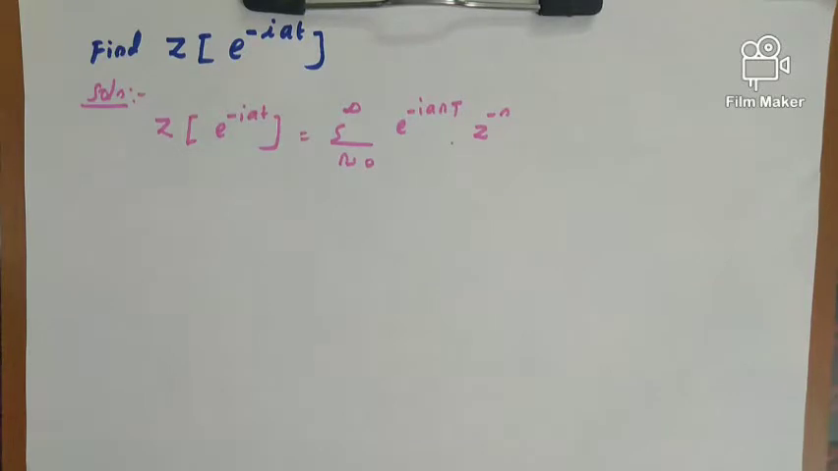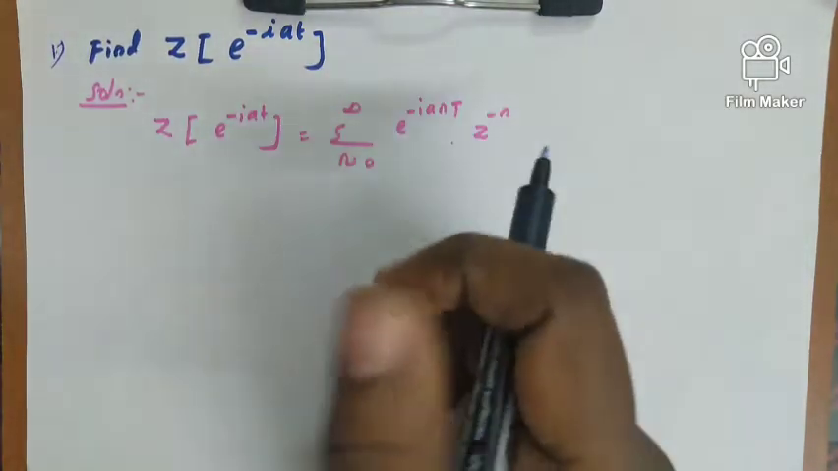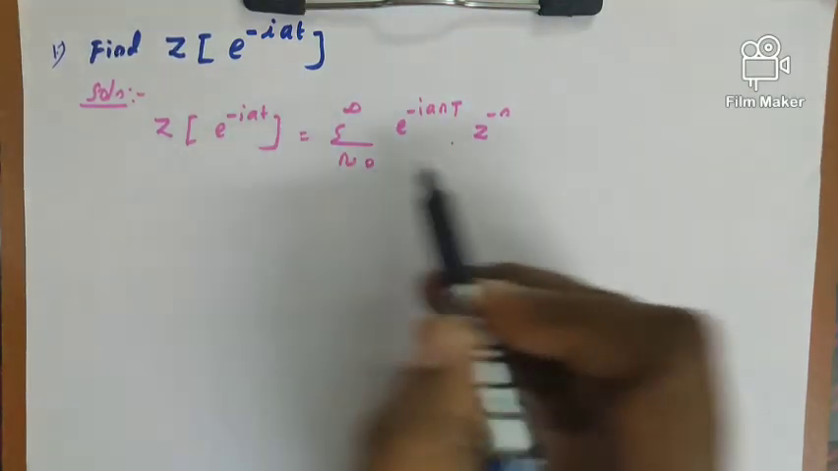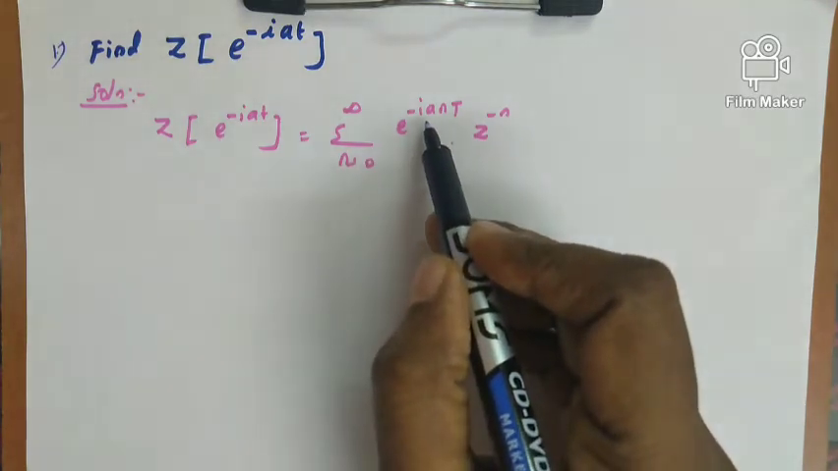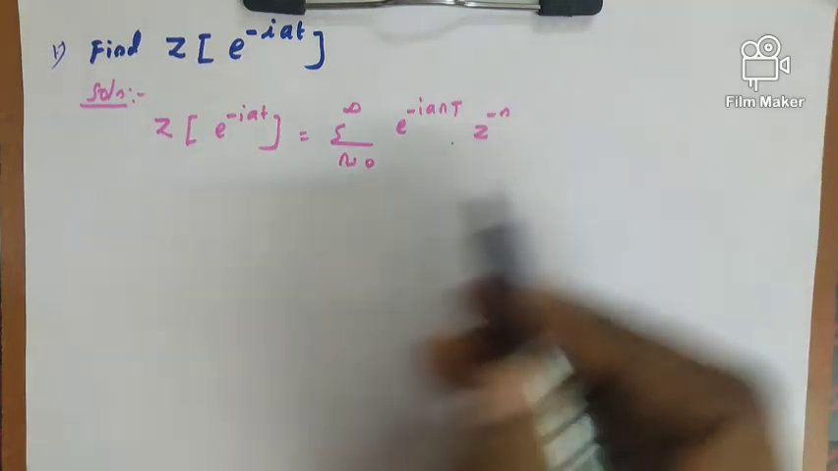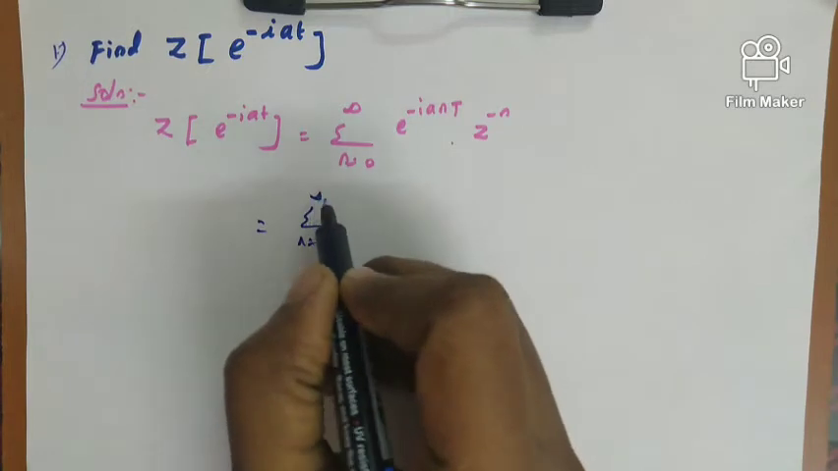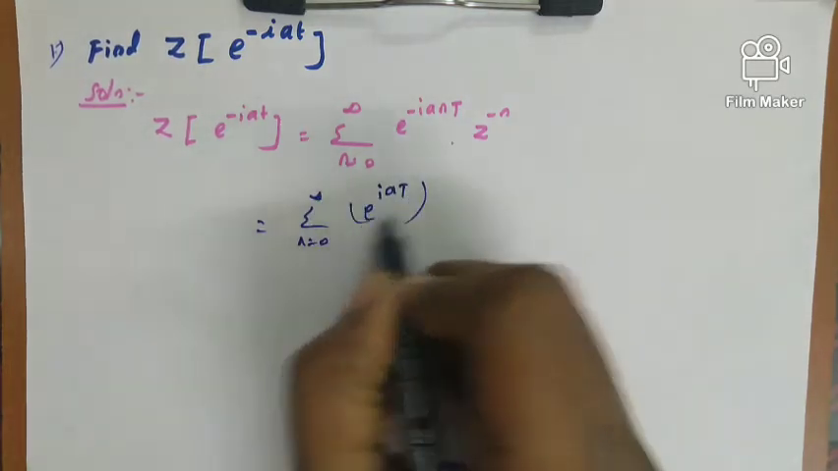Now based on the first shifting theorem, we can look at some problems. Look at the first problem. Find Z of e^(-iat). Based on the definition, the Z transform of e^(-iat) is written as the sum from n equal to 0 to infinity of e^(-ia), instead of t it is written as nt, into z^(-n). Now this can be written as the sum from n equal to 0 to infinity of (e^(iat))^(-n) into z^(-n).